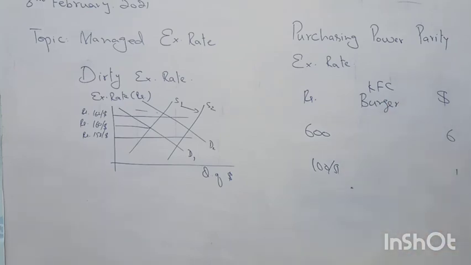For example, our GDP per capita, say it is 1500 rupees per capita income in our country at our price level and our nominal exchange rate. The same basket of goods which is purchased at 1500 rupees in Pakistan can be purchased at $4,000 in the US.